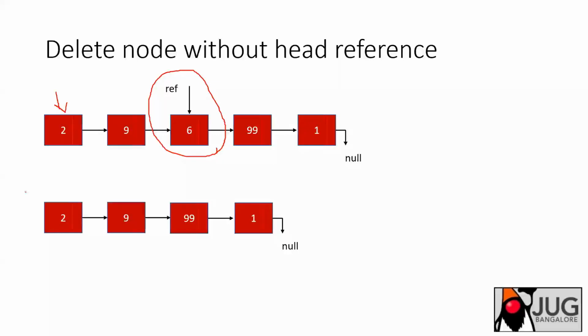So this will be the input list given to you, but you don't know the head reference. The head reference is not given to you. Only the reference of this particular node which needs to be deleted is given, and the expected output is this. After deleting this, 9 should point to 99, and 99 may never point to it. So how will you do it? This is a trickier question that is usually asked in interviews. Any guesses, guys? How will you do it without having the head reference?